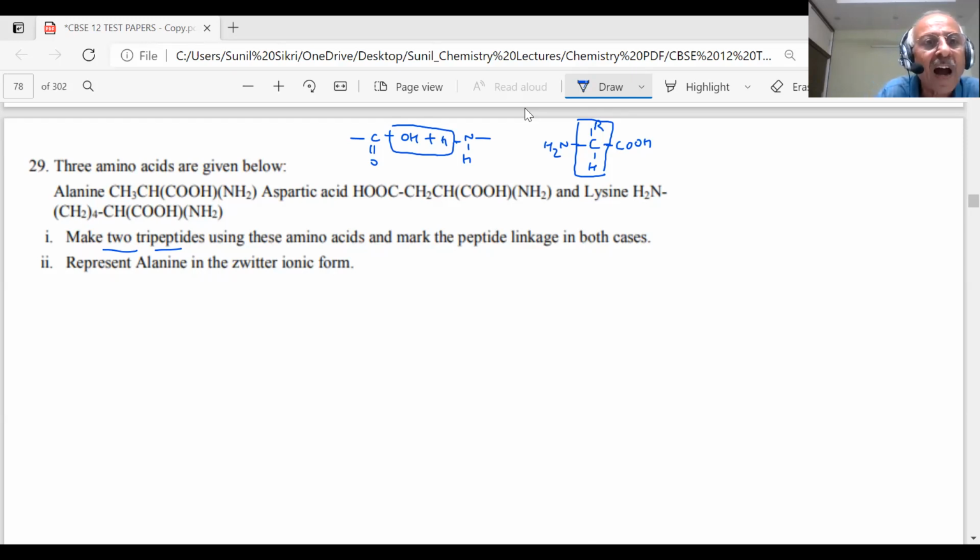So students, how will I answer this question? First one is alanine. I will mark this carbon. This is the C, student. I am putting H here, and I am putting CH3 on this side, on this carbon. Because I will need these two groups, COOH and NH2. What I need is these two groups, students. So what I am doing, C double bond O, OH, and I am putting NH and H.